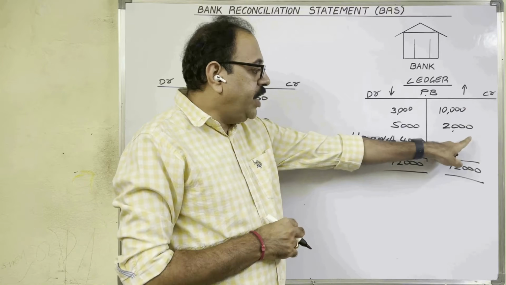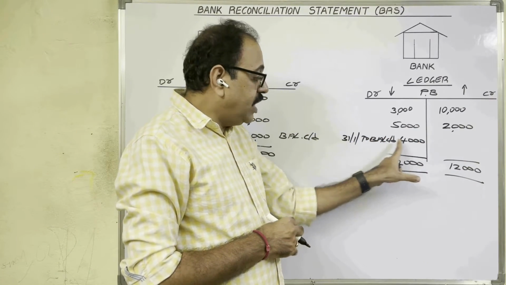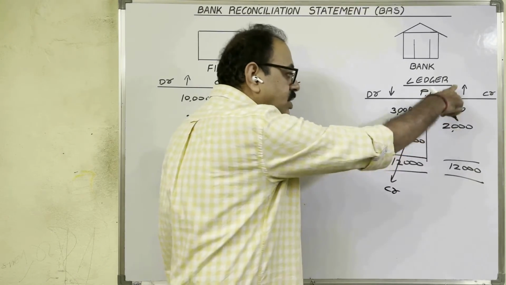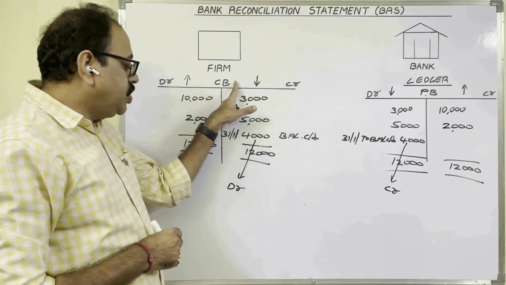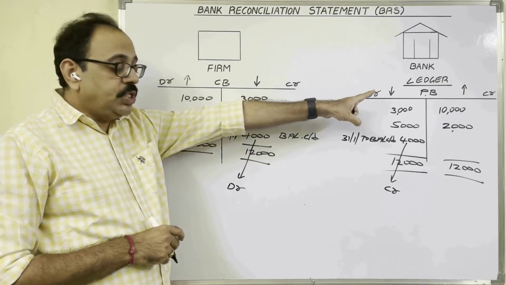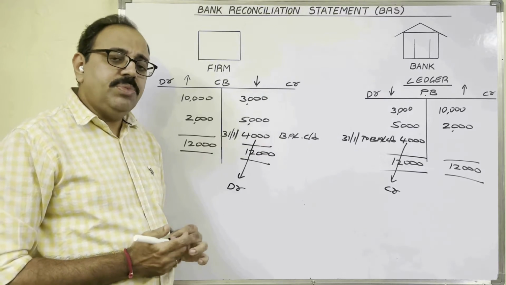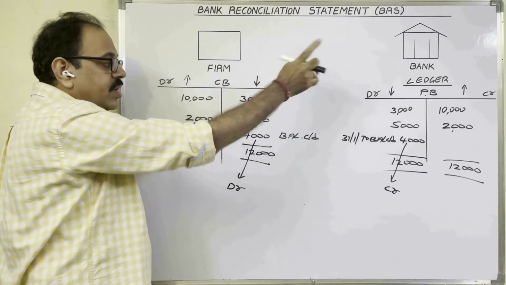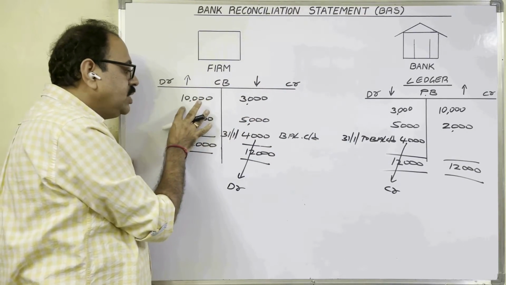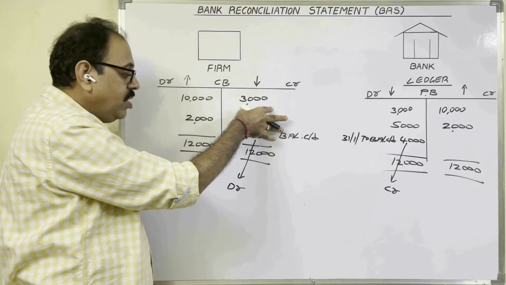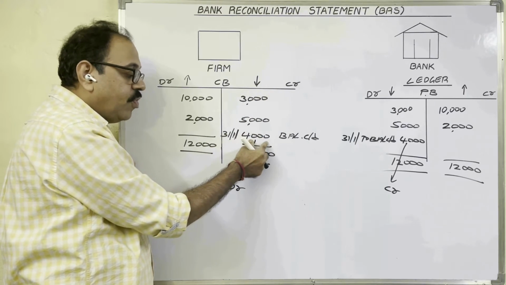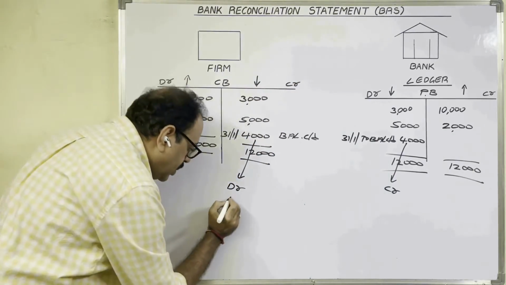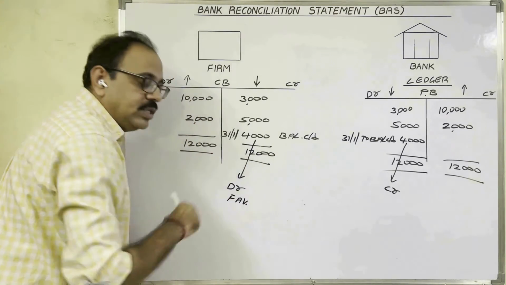In passbook, credit total is more than debit total. So debit side balance carried down is coming. This balance is known as credit balance because credit column total is more. So cash book is showing a debit balance and passbook is showing a credit balance. What is the meaning of this? In cash book, debit side we wrote deposits, no? Credit side withdrawals. So deposits are more than withdrawals. Therefore, at the end of the month, we have 4,000 rupees balance in our bank account. So this balance is known as favorable bank balance.